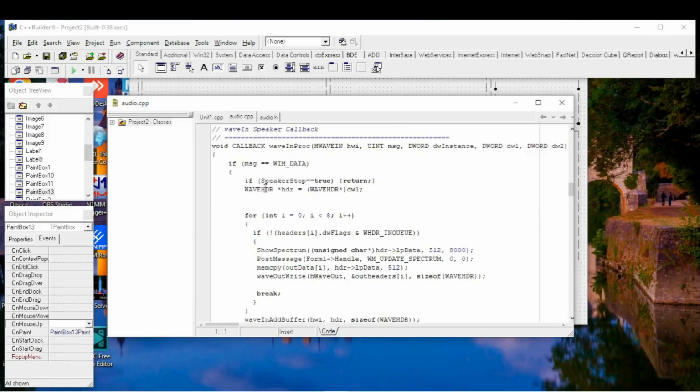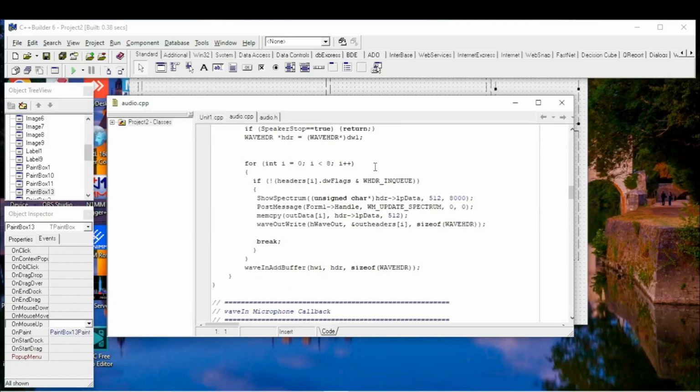And this callback function will be playing all 8 buffers one by one. While one buffer is playing, other buffer is filling by incoming data. Here, when buffer is filled, we also run the function show spectrum, and here is post message to the main form to update the picture of the spectrum.